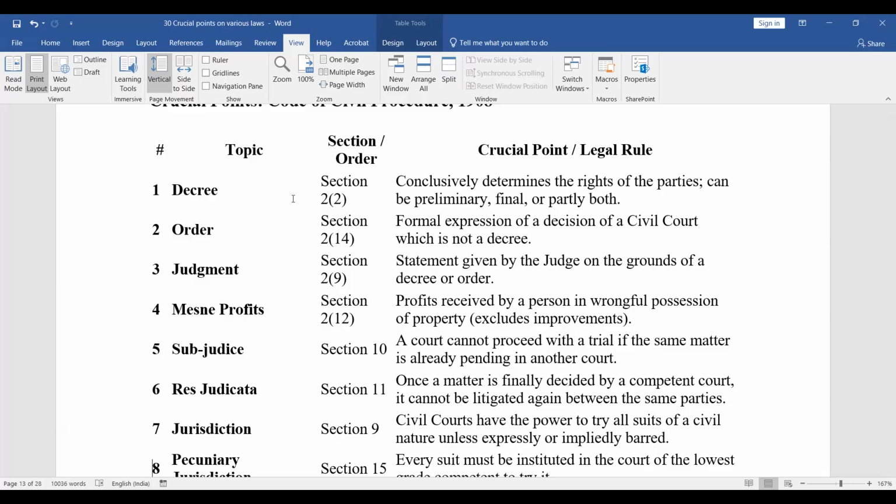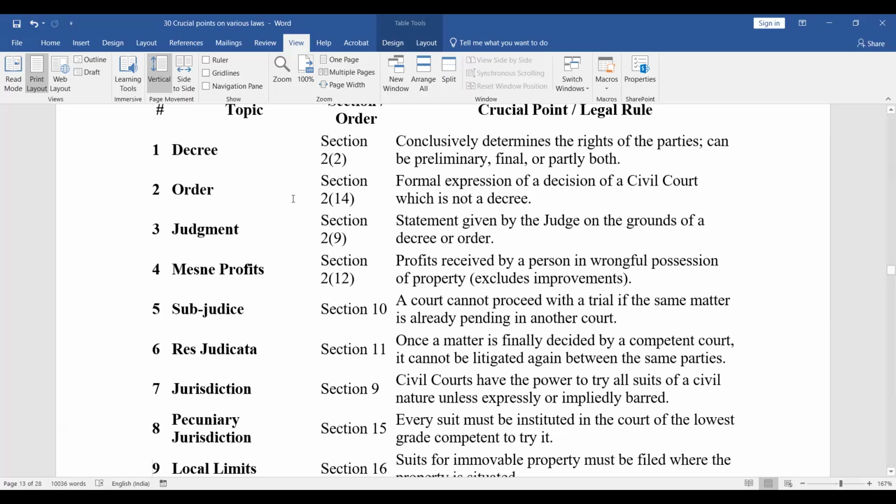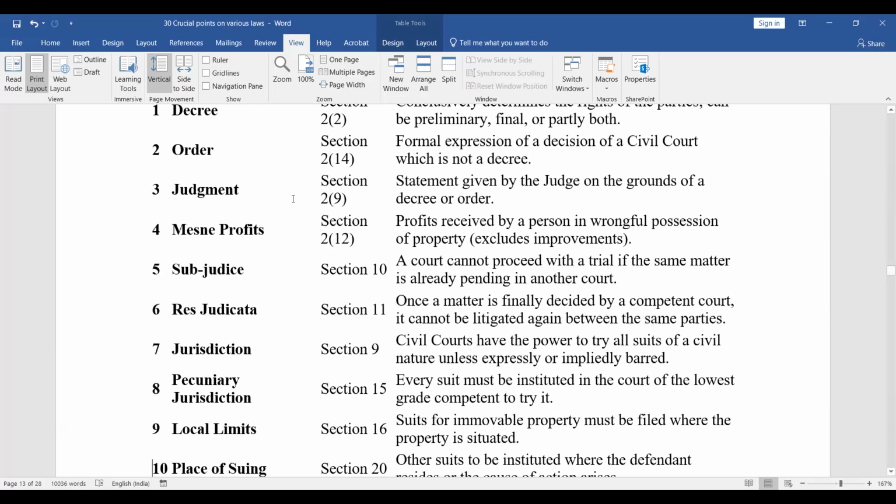Sub judice, Section 10. A court cannot proceed with a trial if the same matter is already pending in another court. Then res judicata, Section 11. So once a matter is finally decided by a competent court, it cannot be litigated again between the same parties. So if the subject matter is same and parties are same, then this concept of res judicata applies.